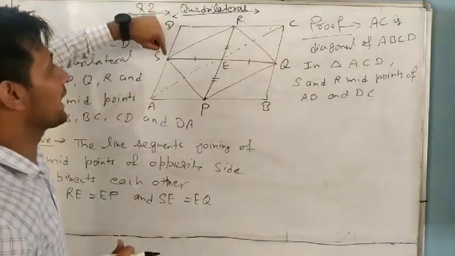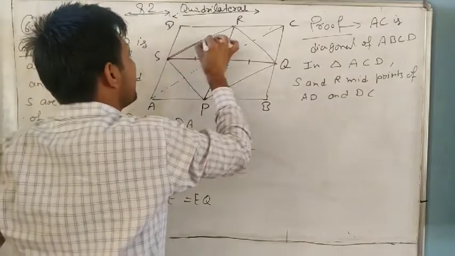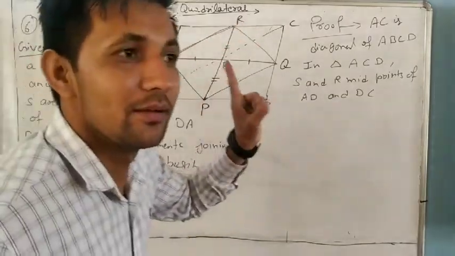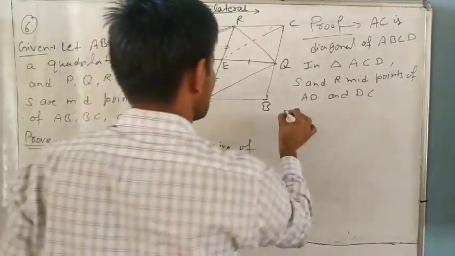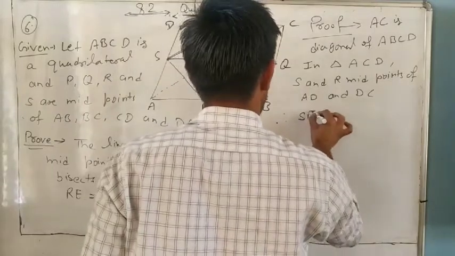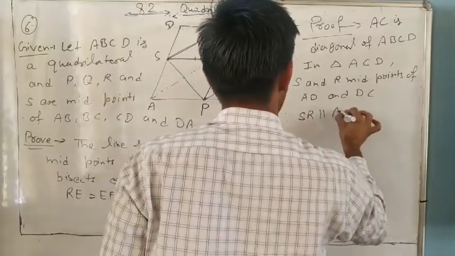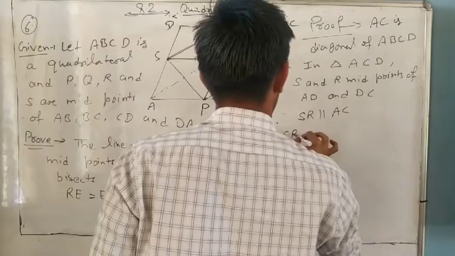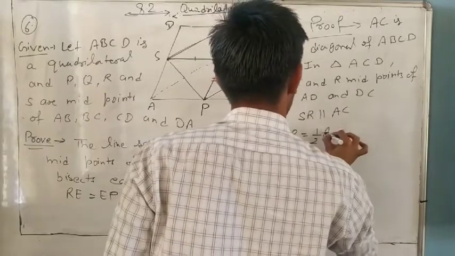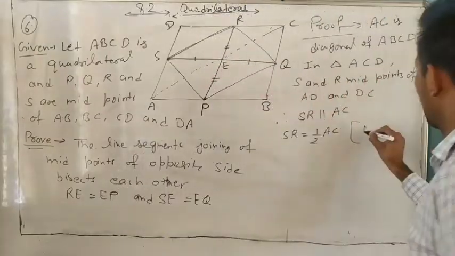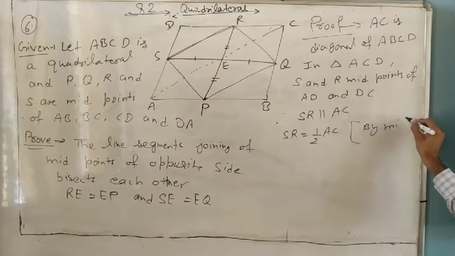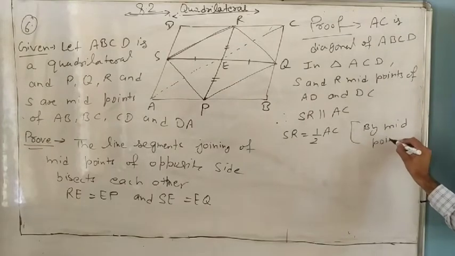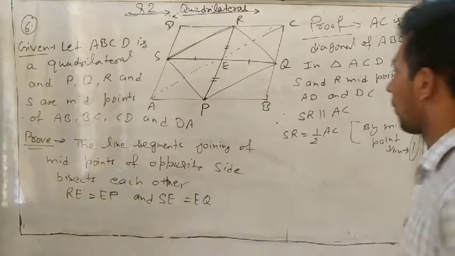In a triangle, a line segment joining the midpoints, by the midpoint theorem, is parallel to the third side. So therefore SR is parallel to AC and SR is half of AC by the midpoint theorem. Equation number 1.